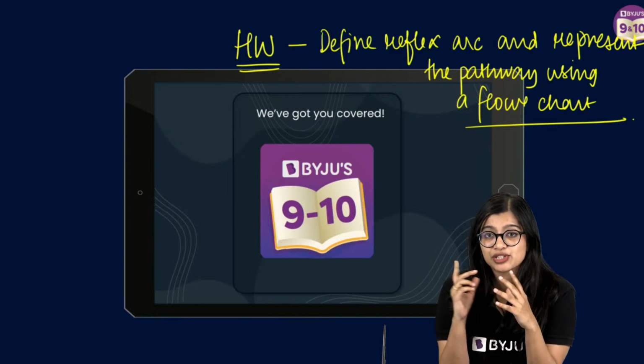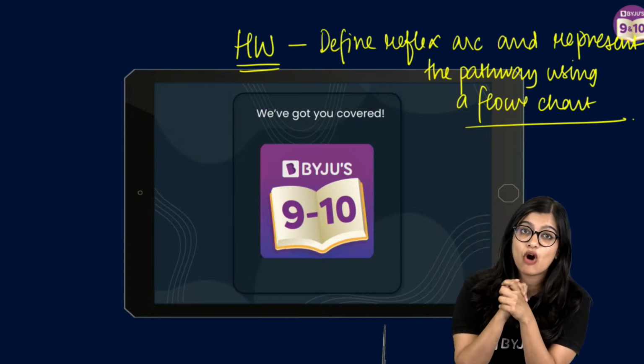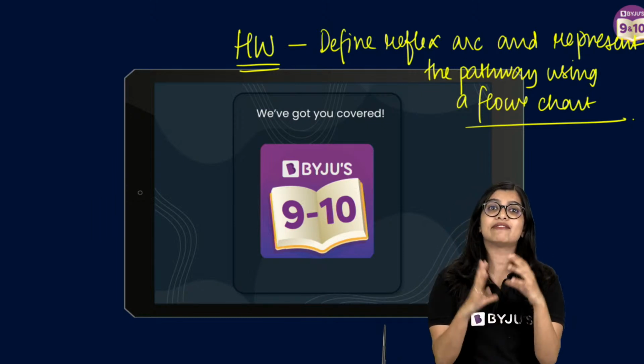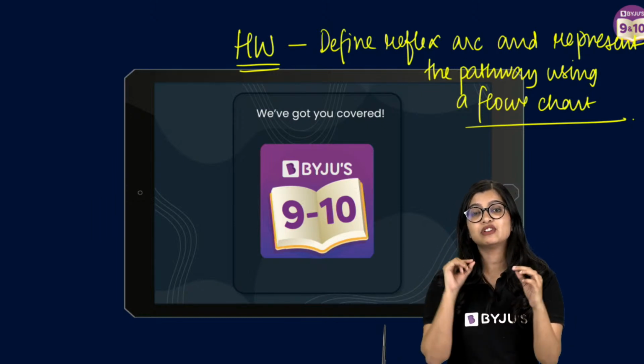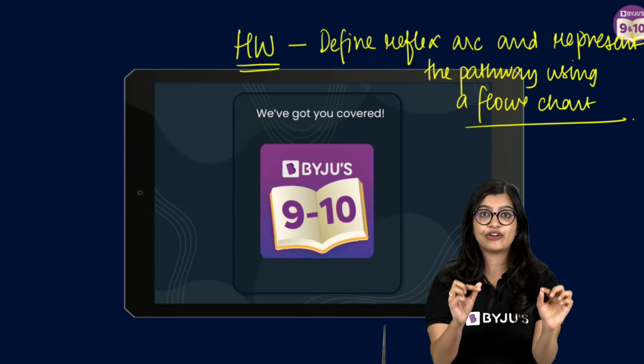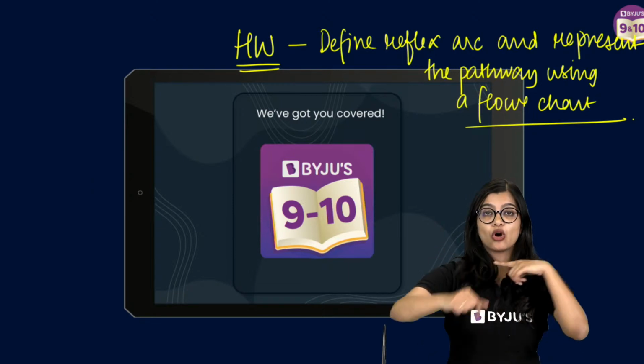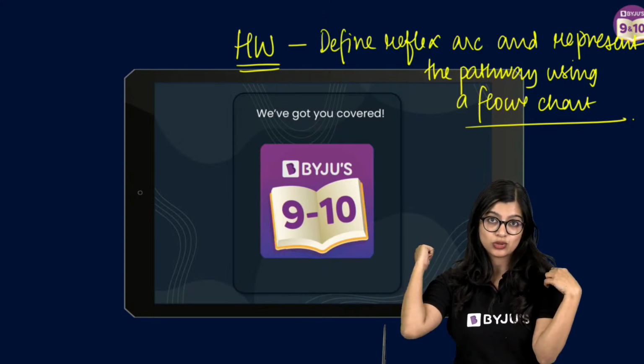Now, Akshara had a very good question on reflex arc. Ma'am, is the brain really involved in reflex arc? So whenever I teach reflex arc, I will always say that it is never only the spinal cord, even if spinal cord is making a decision. For example, if I touch something hot and I withdraw my hand, the information goes to my spinal cord and I do the action.